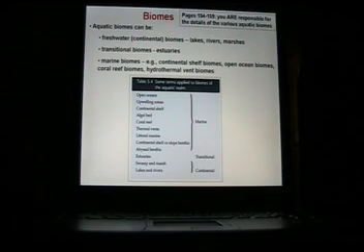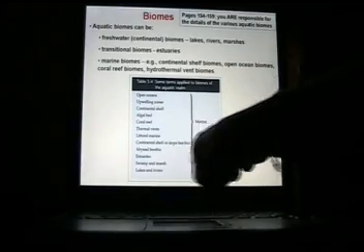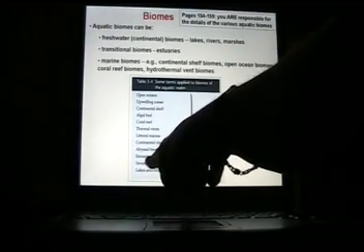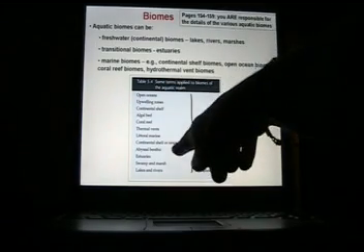And marine biomes. Examples of that would be continental shelf biomes, open ocean biomes, coral reef biomes, hydrothermal vent biomes. Okay? So some of the terms that we apply to biomes of the aquatic realm. Within the continental, you see the lakes and rivers, swamp and marsh. Within the transitional, we talked about them being estuaries. The marine, however, has a whole bunch of different categories.